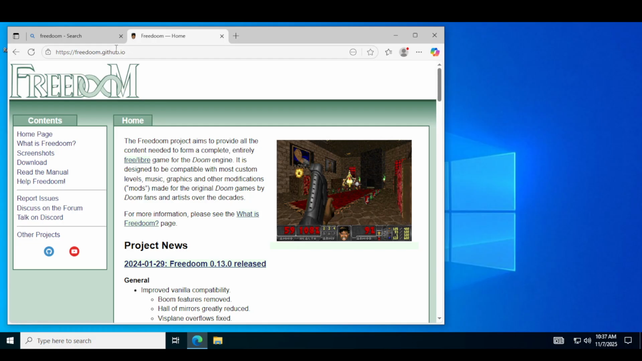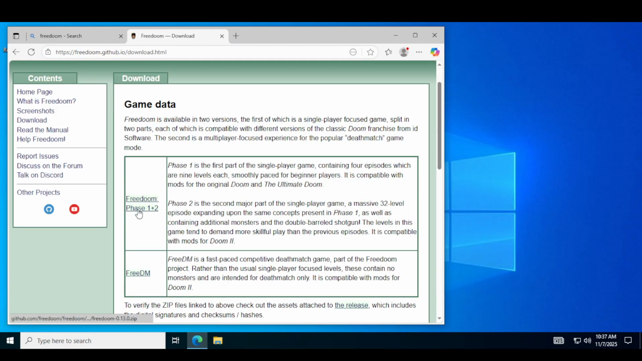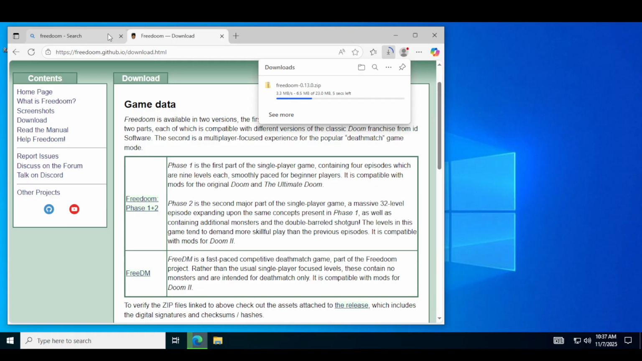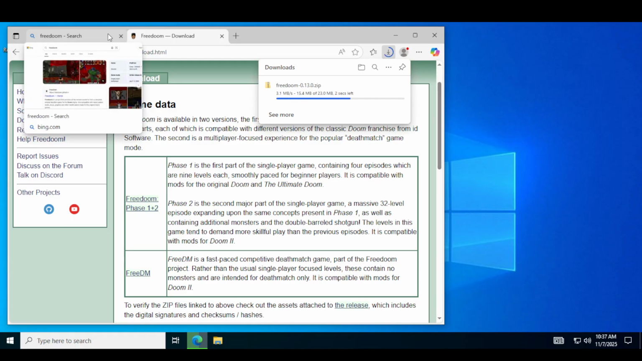So, you go to freedoom.github.io, go to download, Freedoom Phase 1 plus 2. It will download shortly after.